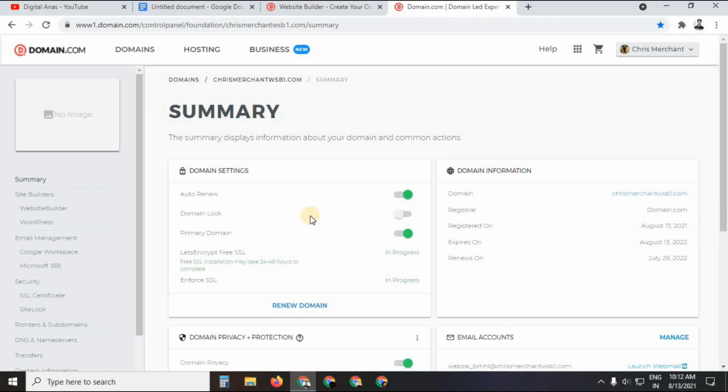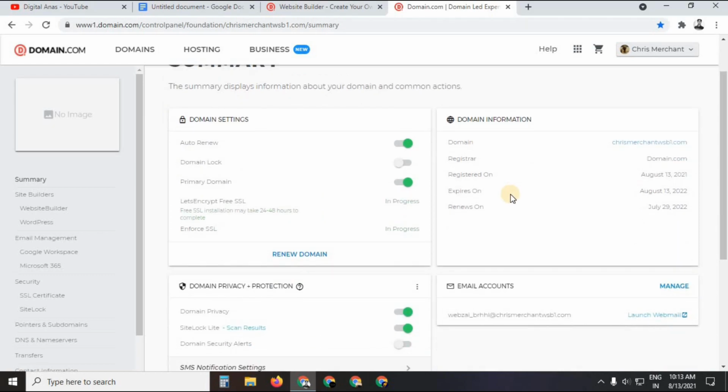As you can see over here, I am on my dashboard. Suppose I have made one website. Actually, I am just trying to understand it. As you can see, SSL is in progress. Okay, it will take time, but it will come for sure. As you can see, there are many options available in your dashboard: domain security, domain information. Here you are also getting a webmail with your domain.